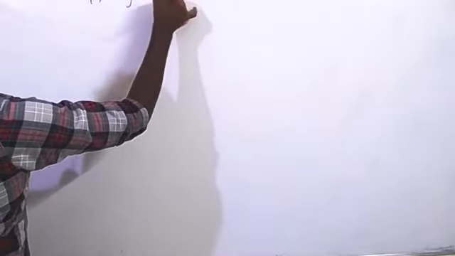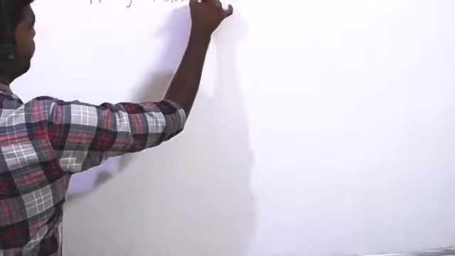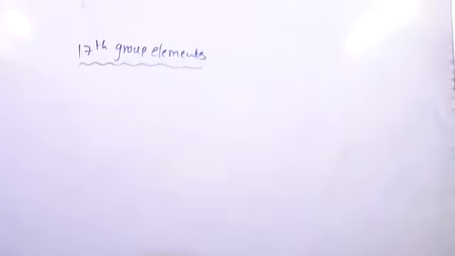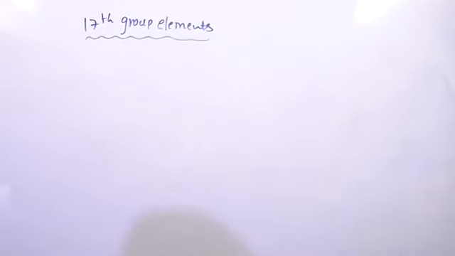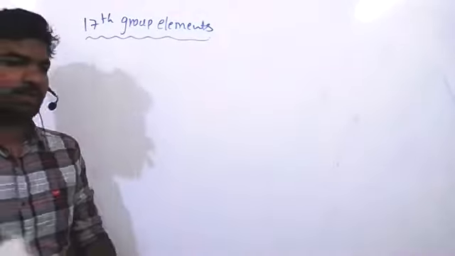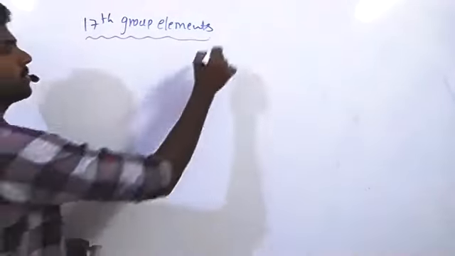Okay. Next, 17th group elements. So 17th group elements have another name, halogens.